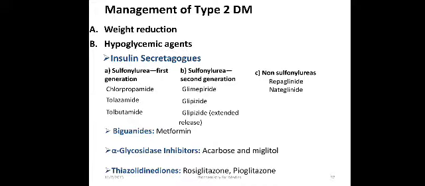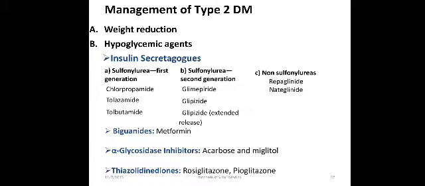include sulfonylurea drugs, which are first generation, which include chlorpropamide, tolazamide, and tolbutamide. Second one is the sulfonylurea second generation, which include glipizide, and glipizide extended release. These second generation drugs are the most common drugs used for the management of type 2 diabetes mellitus, and the third category is meglitinides, which include repaglinide and nateglinide.